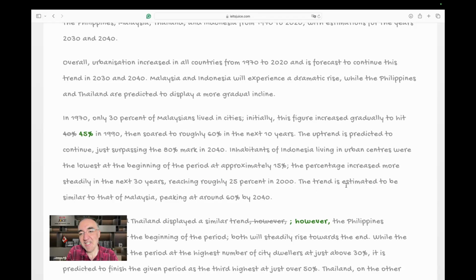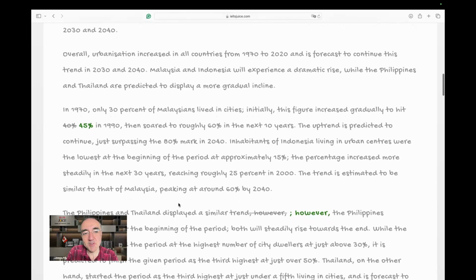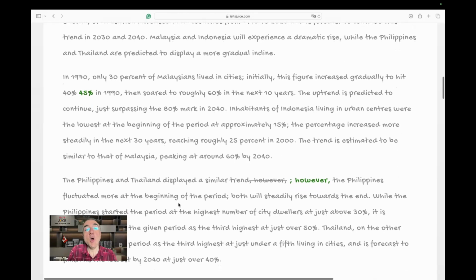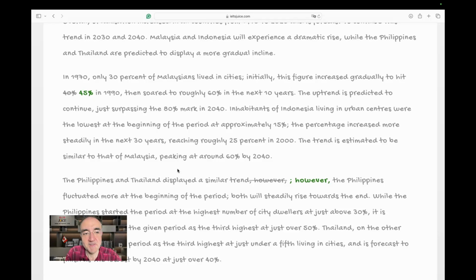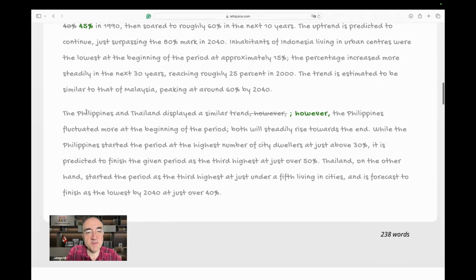The trend is estimated to be similar to that of Malaysia. Oh, that's the reason. These two have similar patterns. Okay, why didn't we say this sentence in the beginning? Just for better paragraphing. Peaking at around 60% by 2040. 60%. This thing. Yeah, the rectangular one. 60%, correct.